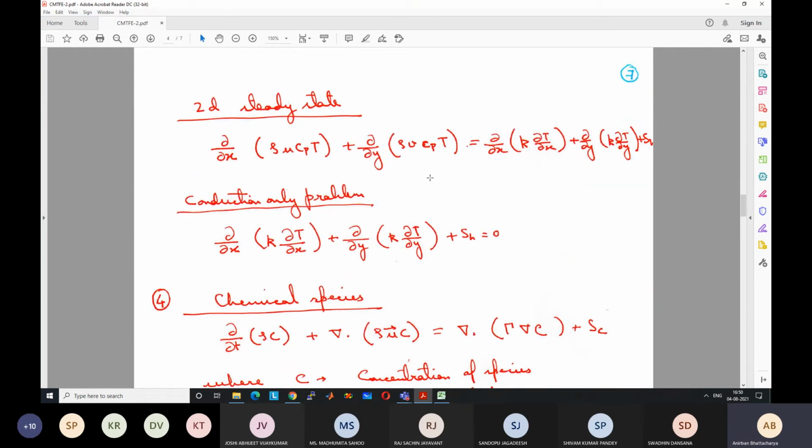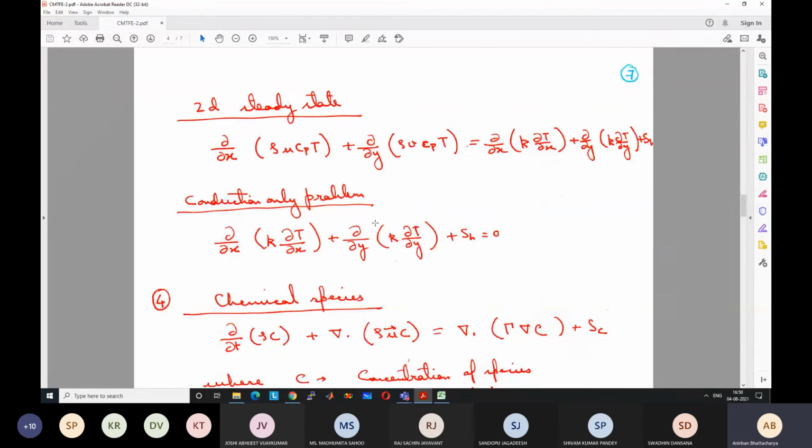For a conduction-only problem, these flow terms will not be there, and you will be left with del x of k del T del x plus del y of k del T del y plus S_h equal to 0. If there is no source term, you can even remove the source term, and for 1D conduction, it will become d dx of k dT dx equal to 0. Very familiar equation. d dx of k dT dx equal to 0.